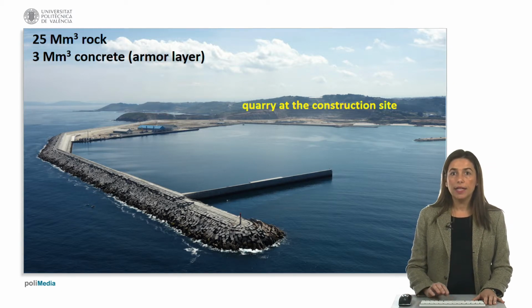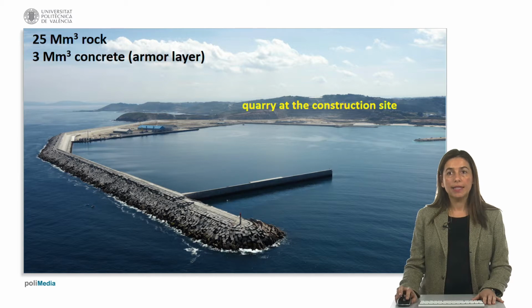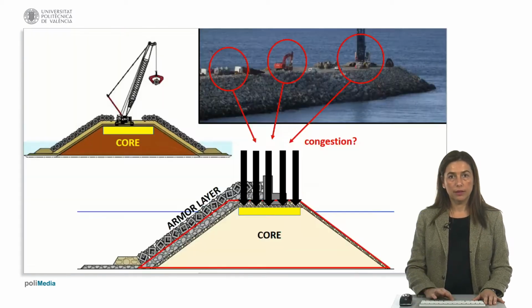In this case, the quarry was excavated at the construction site. The quarry provided rocks for the breakwater and also ground space for the new port. For the main and secondary breakwaters, this quarry provided more than 25 million cubic meters of rocks and aggregates for more than 3 million cubic meters of concrete.